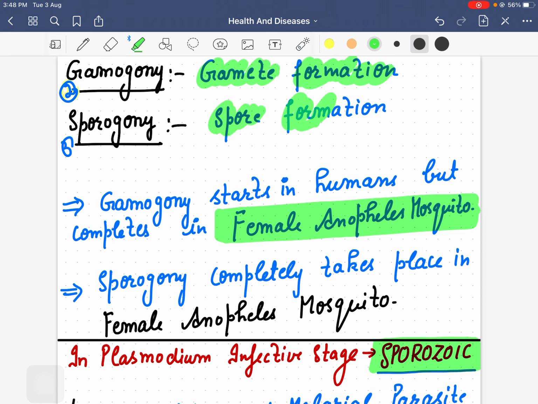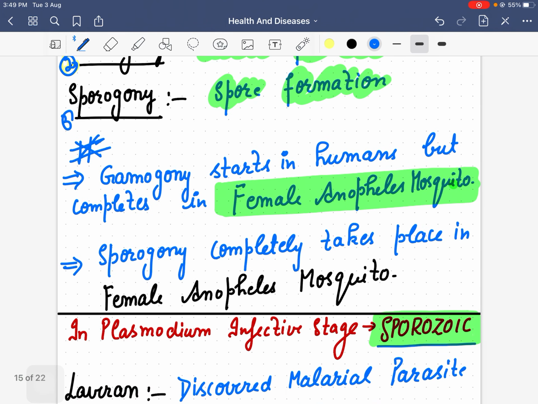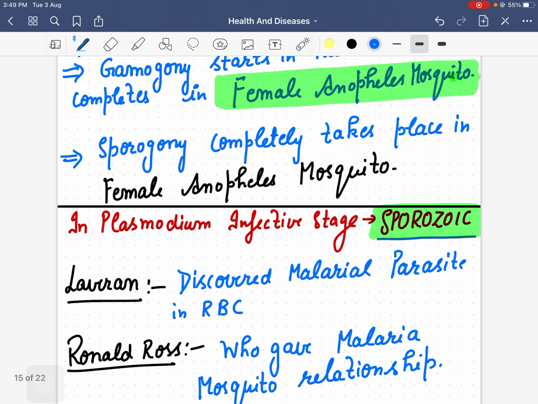Please write it very carefully: there are three phases, schizogony, gamogony, sporogony. Sporogony means spore formation, which definitely takes place in the female Anopheles mosquito.